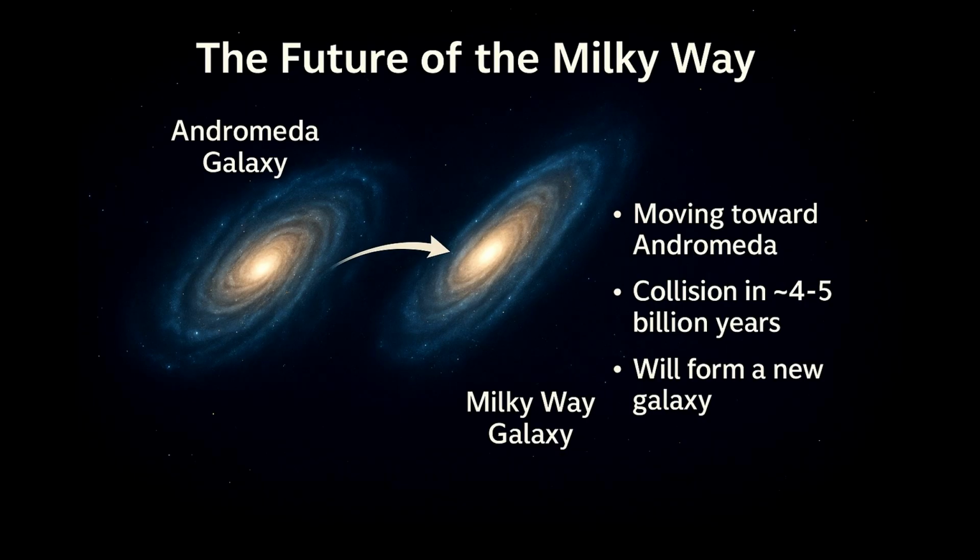The Milky Way is moving towards the Andromeda Galaxy. The two galaxies are expected to merge in about 4 to 5 billion years, forming a new, larger galaxy. While stars are unlikely to collide, the structure of both galaxies will probably be completely reshaped.